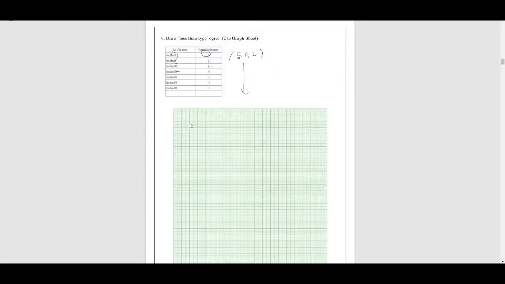List the points, and using graph sheet, on the x-axis take the upper limits, on the y-axis take the CF. Choose the scale according to the values of the limits and also the cumulative frequency. Then just plot the points you get, and you will get the less than Ogive. In the same way you can do it for the more than Ogive.